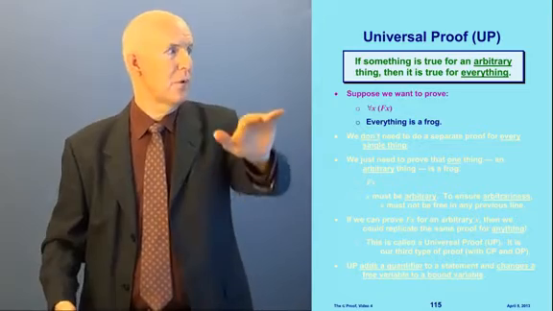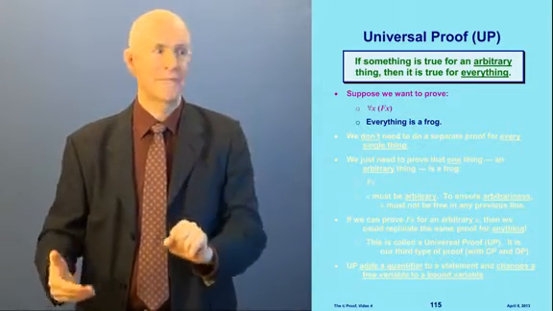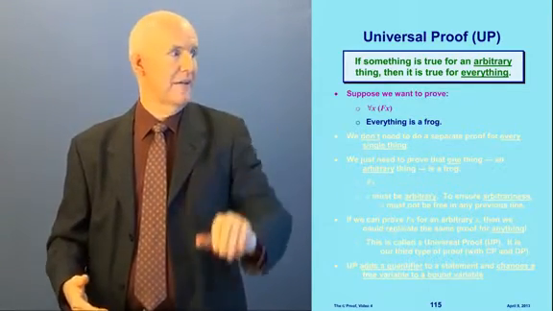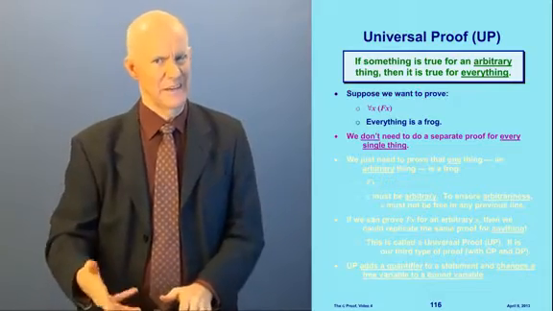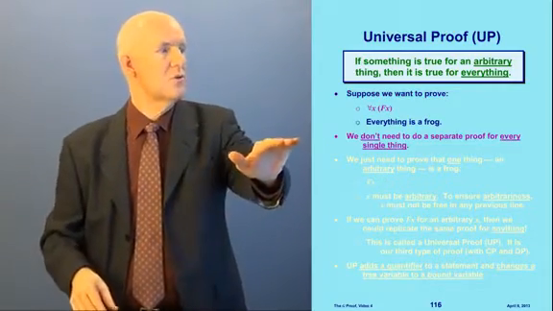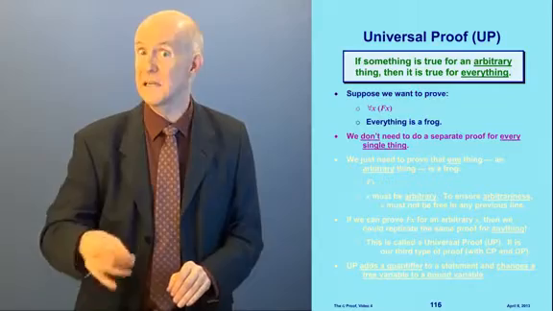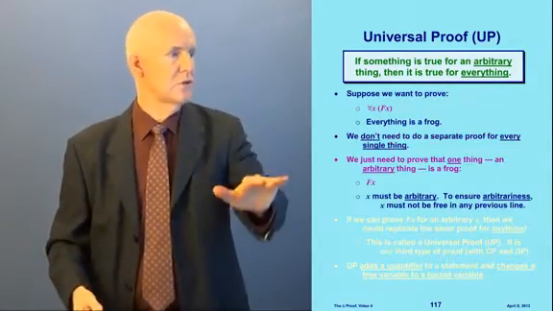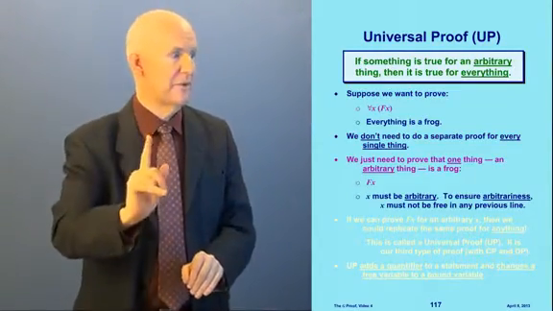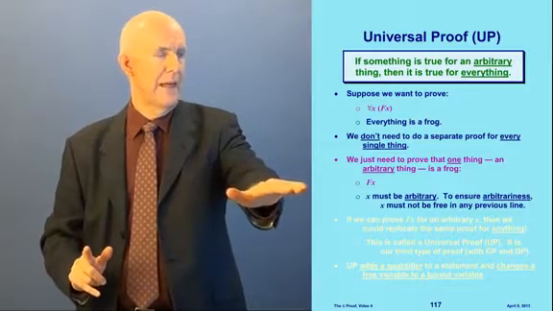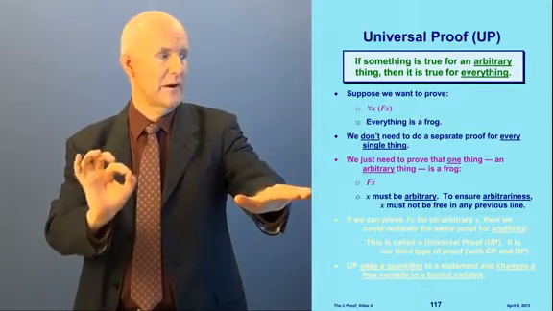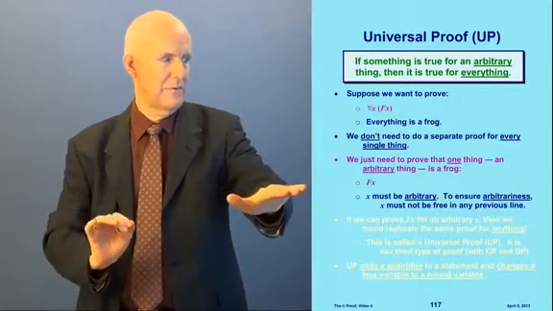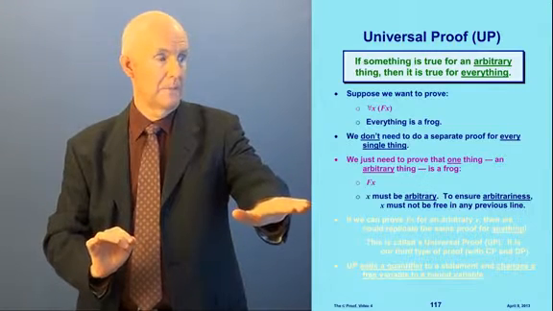So supposing we want to prove for all x, fx, in other words, that everything is a frog, we're never going to be successful if we try every single thing. We don't need to do a separate proof for every single thing. All we need to do is do the proof for one thing that is arbitrary. In other words, if we can prove fx where x is arbitrary, then we've done it.